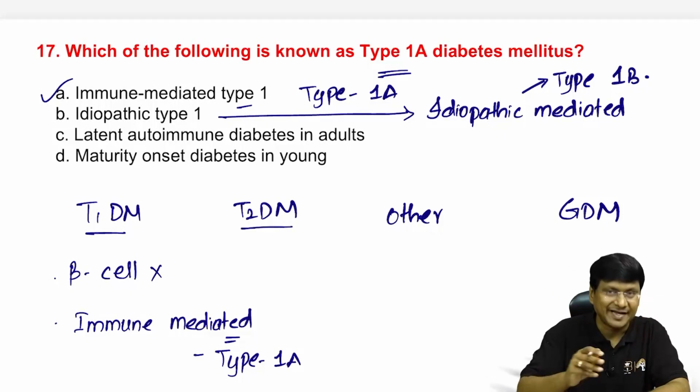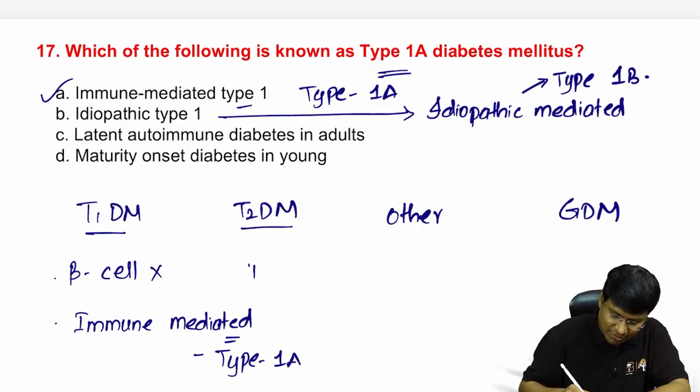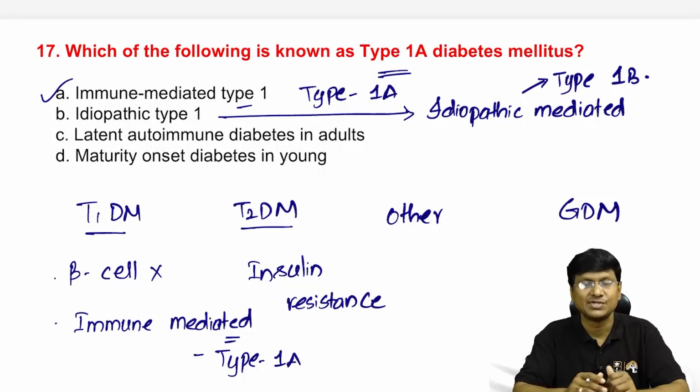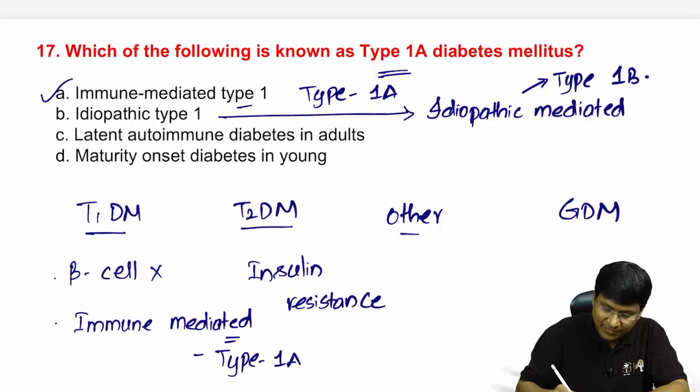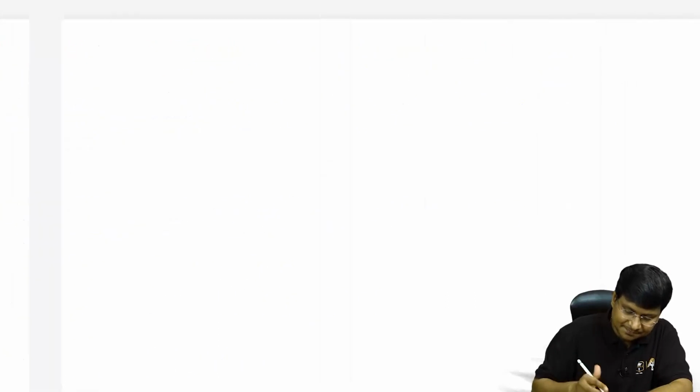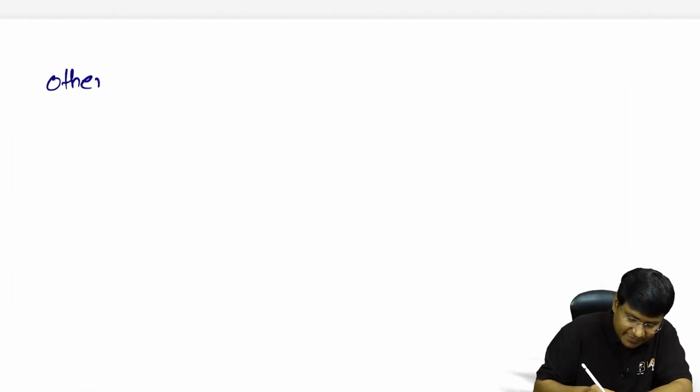Whereas type 2 diabetes mellitus is a disorder where the individual will have insulin resistance on the target organs. What are the target organs? The target organs include the liver, adipose tissue, and skeletal muscle. These three are the important target organs for insulin, and there will be insulin resistance in case of type 2 diabetes mellitus.